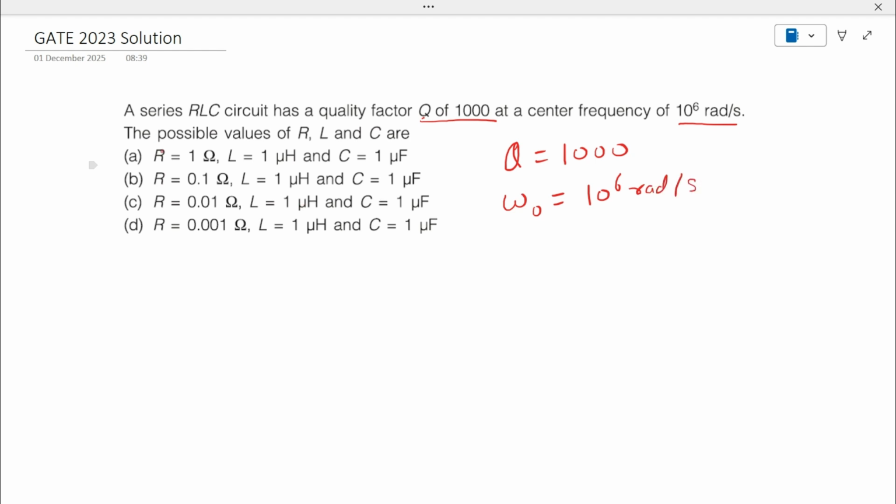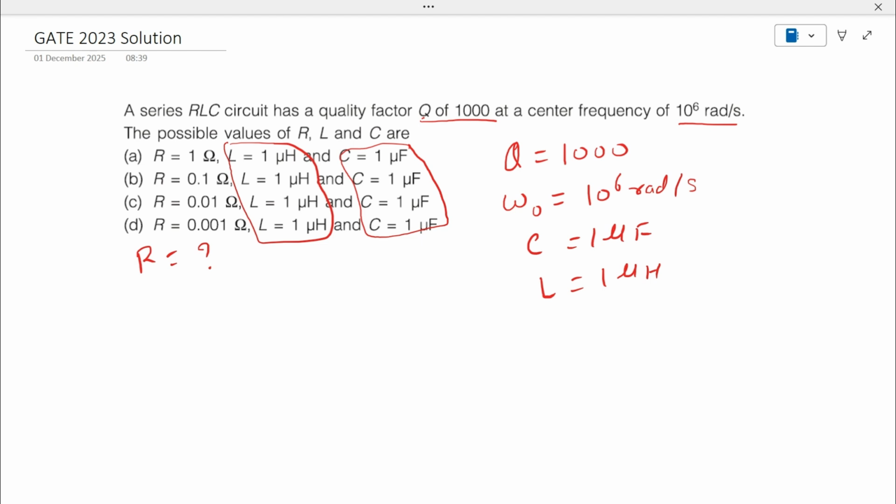In this question, we have to find the possible value of R, L, and C. If you observe here, C is common in all four options. It is 1 microfarad. And the inductor is also common. So we are given the direct values of inductor and capacitor in this question. We only have to find the value of resistor R. So if I note down here, capacitor is 1 microfarad and inductor is 1 microhenry. The question asks us to find the value of R.